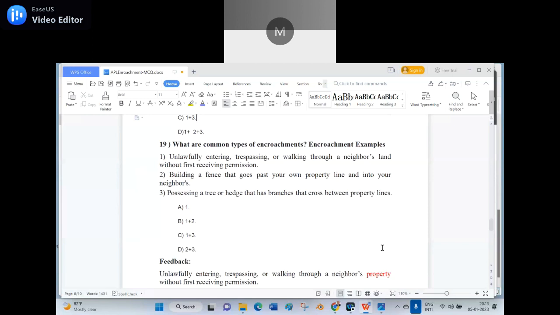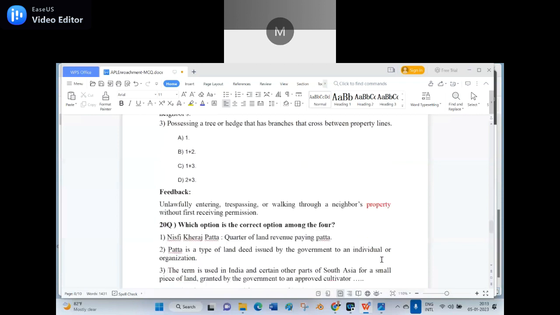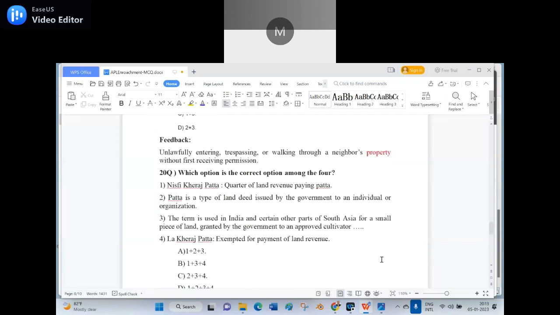Option D, 2 plus 3, sir, is the right answer, sir. See, I removed the property, I put the land. Not land, property is enough. Property means which comes with land including the house. Am I right? Yes, sir. Yeah, that is the meaning that you have to make out. Of course, it is very sensitive, but I want to make it such a sensitive also so that you can shoot at the right place. That's my intention.